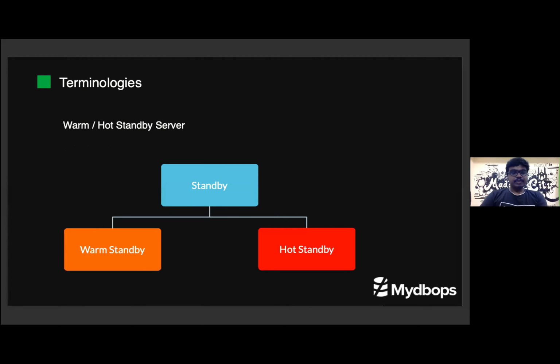In Postgres, we can split our secondary or standby into 2 forms. One is warm standby and another one is hot standby. Warm standby means that we can use this standby only as a backup server. We can't use this for serving any kind of traffic. Whenever our primary server goes down, we can promote this one. Other than that, it won't be useful.